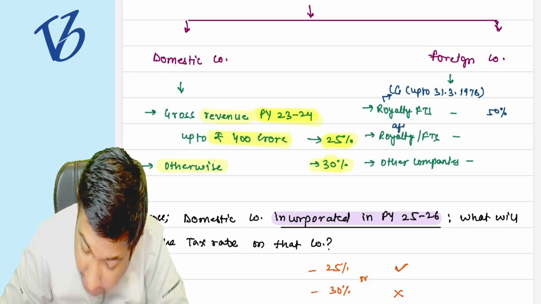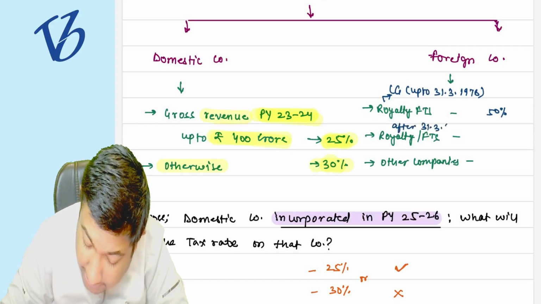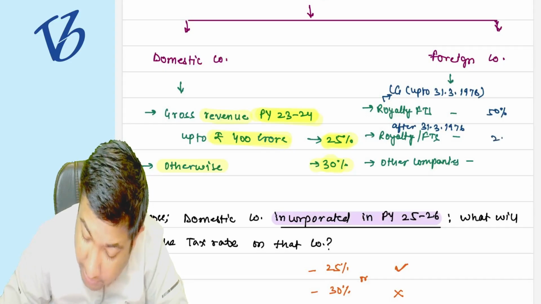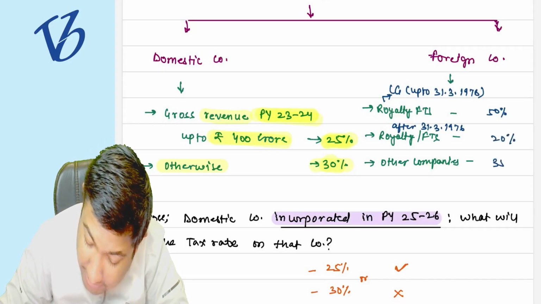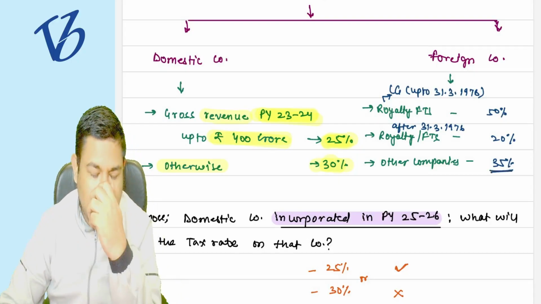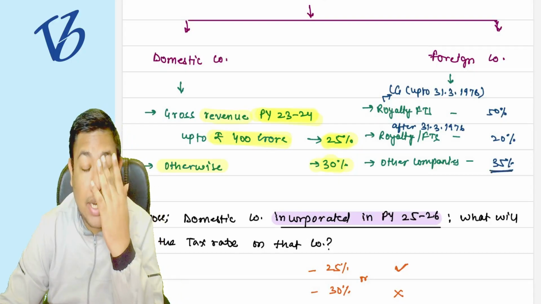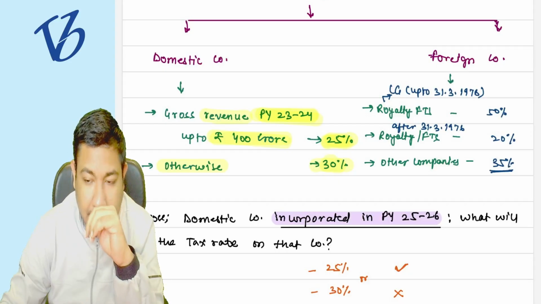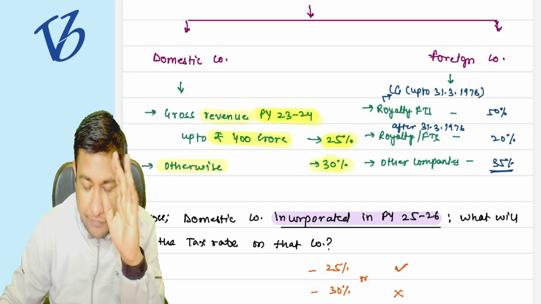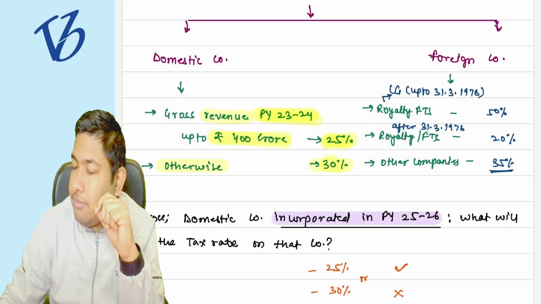But after 31st March 1976, it is going to be taxed at the rate of 20%. Otherwise, all other income of the foreign company is going to be taxed at the rate of 35%. Understood? Understood?